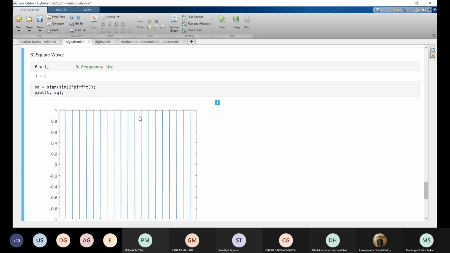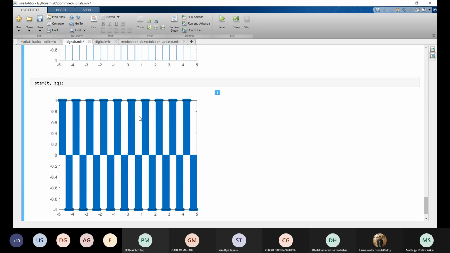Right. Now moving on. By doing stem, we can clearly see the values of this function. So we can see it is 1 for some time, and it is 0 for some time. So this is a square wave, right? I hope you are understanding these commands and all, right? Now moving on.